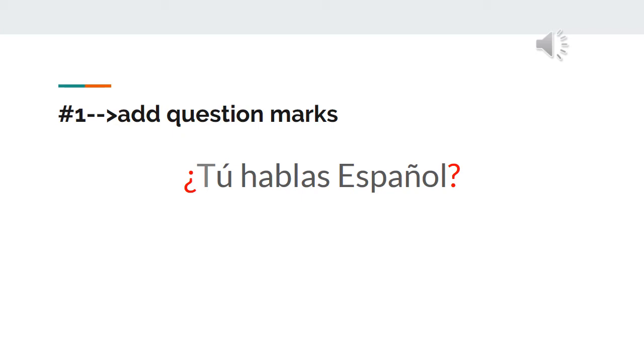So going back, I'm going to show you an example of the same statement. How do we ask questions using the 4 different ways? So the first one is just the statement that you have, and you add a question mark. So it will be, ¿tú hablas español? That's the statement. Add the question marks, and then it will be, ¿tú hablas español? And also the pronunciation and intonation changes a little bit.